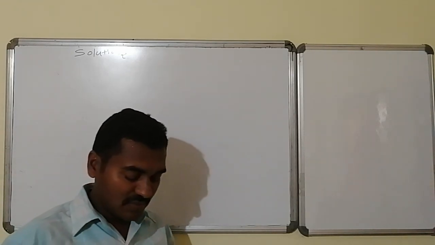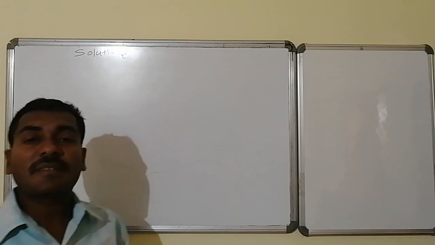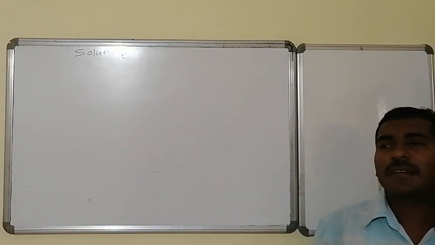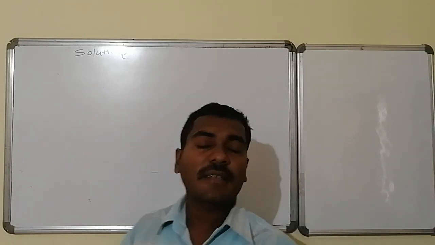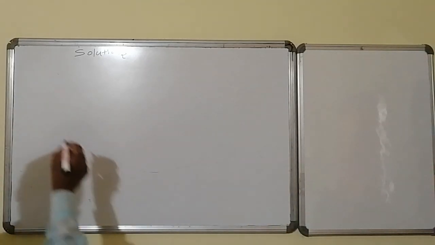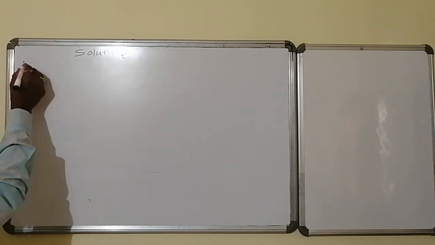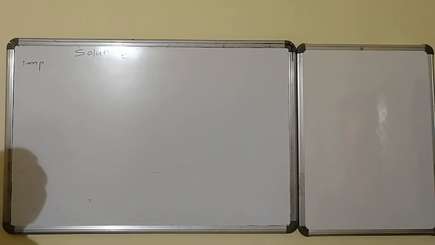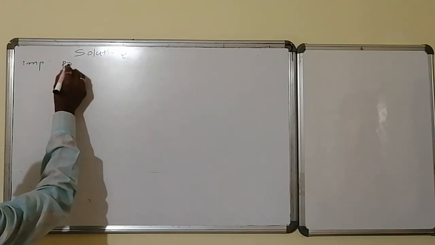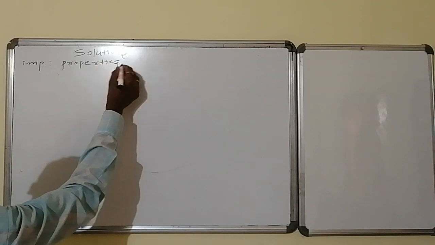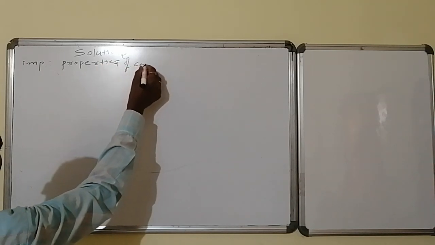of the solution. See, in chemistry, the basic definition of chemistry stands in such a way that chemistry is the discussion about the properties of the compounds. So therefore, what we can write is the important discussion in chemistry is properties of the compounds. What we will be discussing in chemistry? Properties. That is properties of compounds.